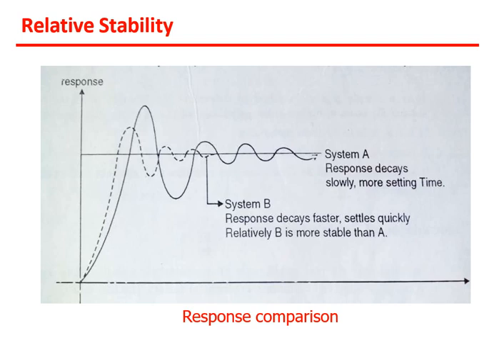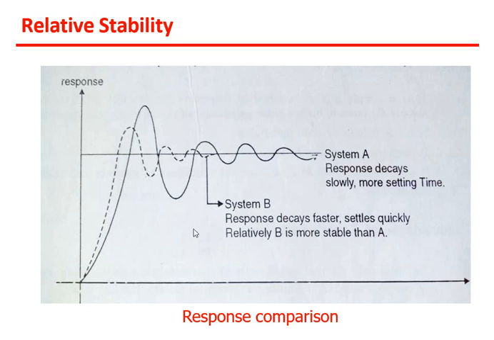Okay, if you see the response comparison here, we will discuss the response. Here in this diagram two systems' responses are shown. One is the system A response and another is the system B response. Whatever the dotted line response is, that is your system B response, and the continuous line response is nothing but your system A response.